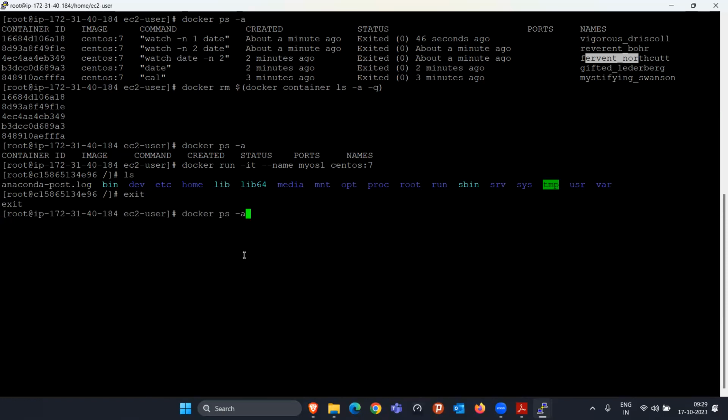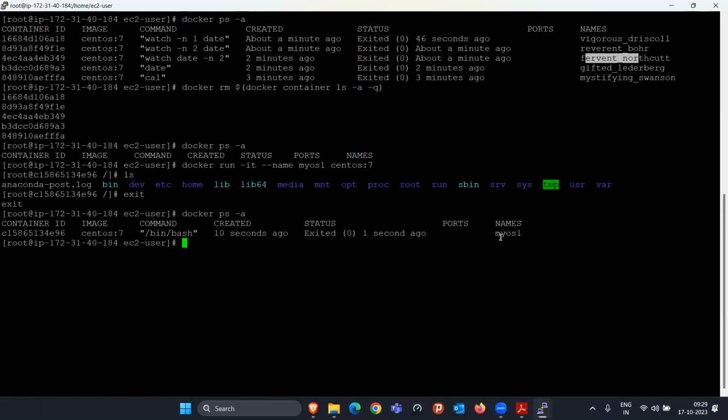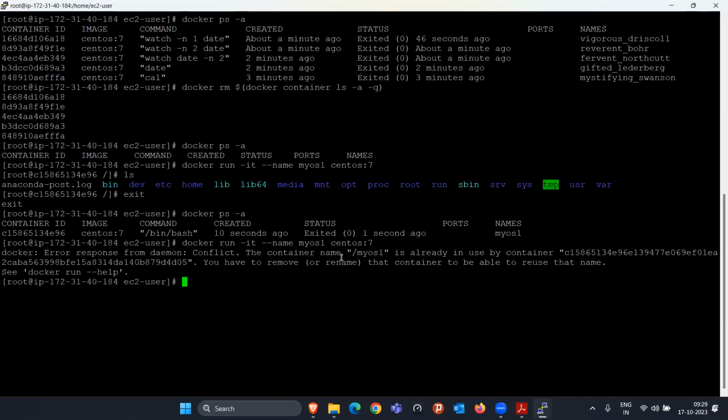But if I do docker ps -a, it did not give any random name. It gave the name I specified. So if you don't specify the --name tag, it will give some random name. But if you specify the --name tag, then it will give exactly the same name you type here. And you cannot create one more container with exactly the same name. This is going to fail. Why? Because it says you already have a container with this name. So it is not going to create another container with exactly the same name. So you always have to create a container with a different name.